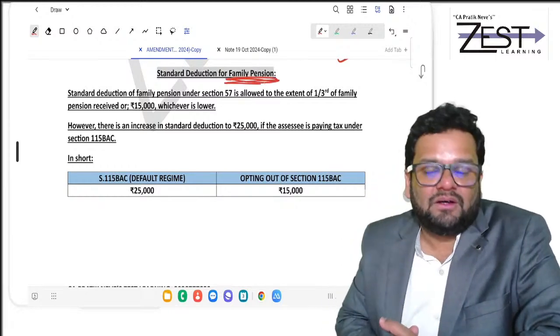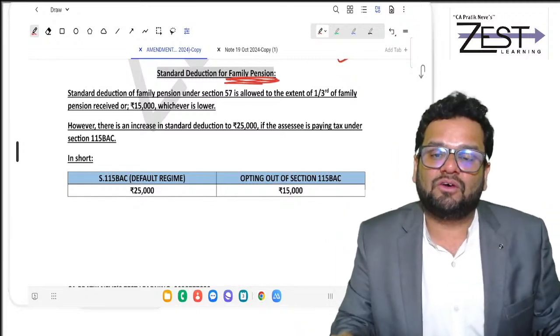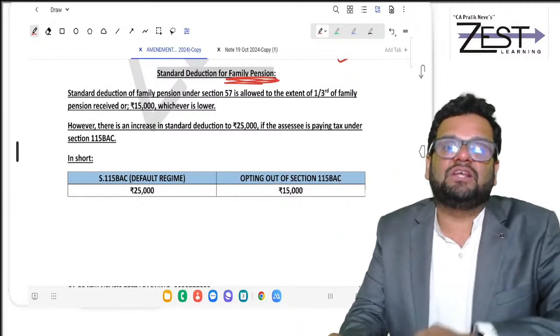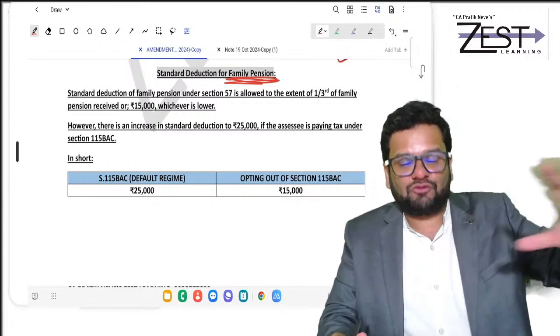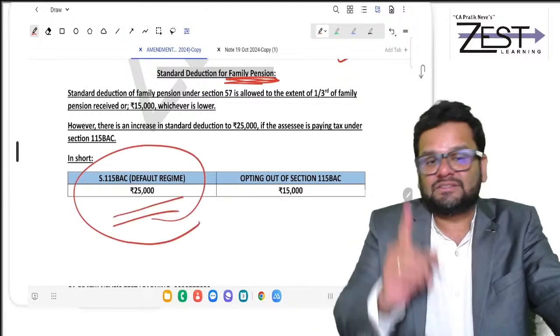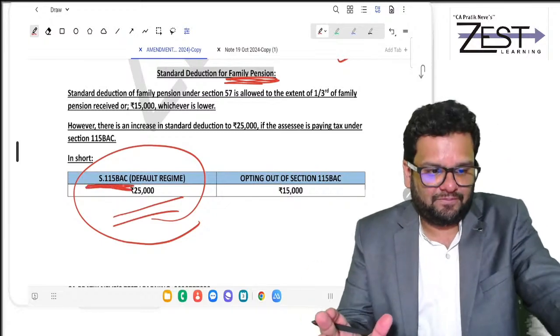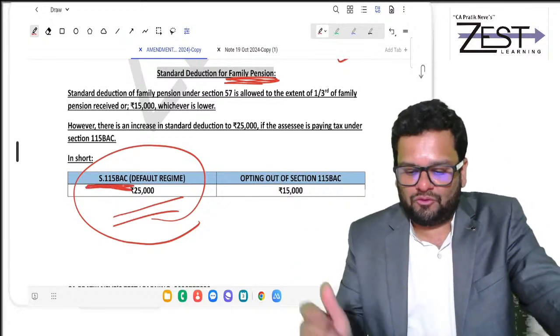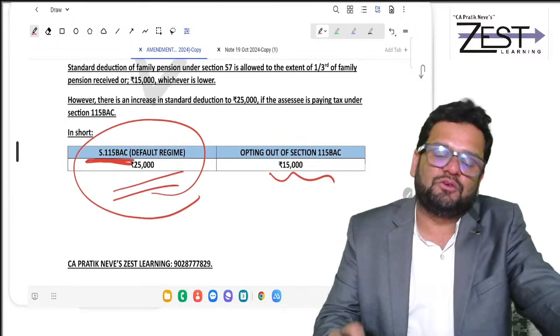You would remember that family pension gets a deduction of 1/3 of family pension or 15,000, whichever is lower. This limit of 15 has been increased to 25. But remember, only if you are in 115 BAC. If you are out of 115 BAC, this limit continues to be rupees 15,000.